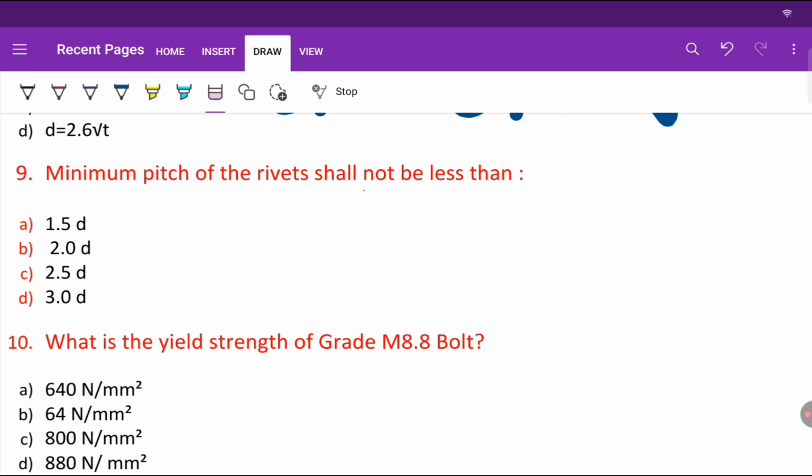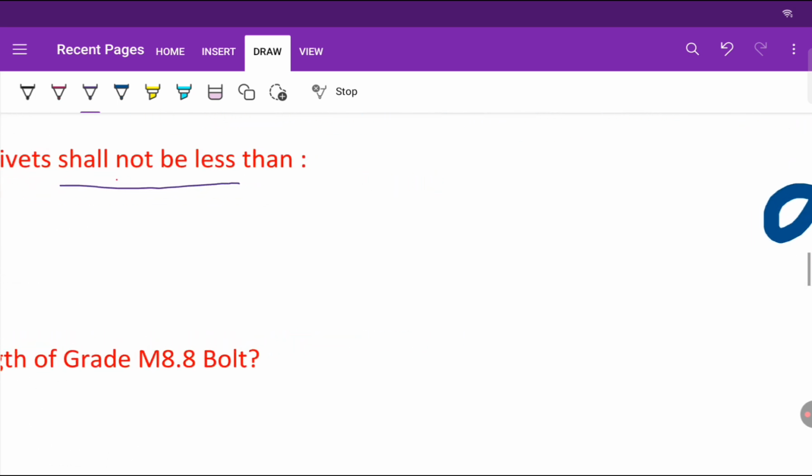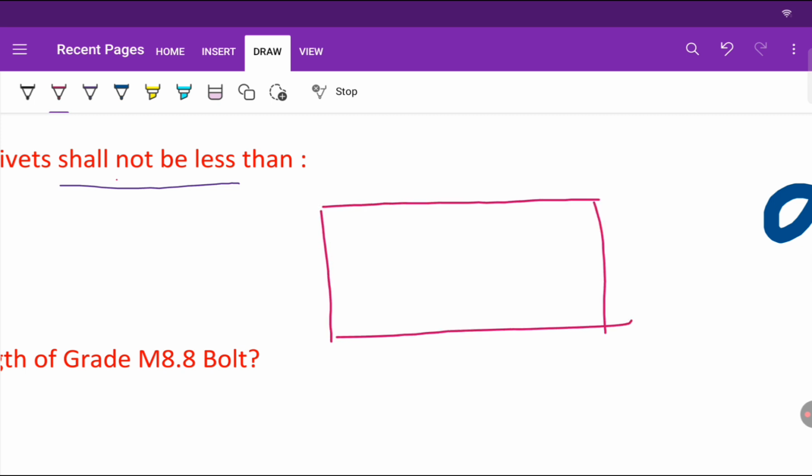The minimum pitch of the rivet shall not be less than what? We know what pitch is. Consider this as a plate which is connected by some rivets. These are the rivets.